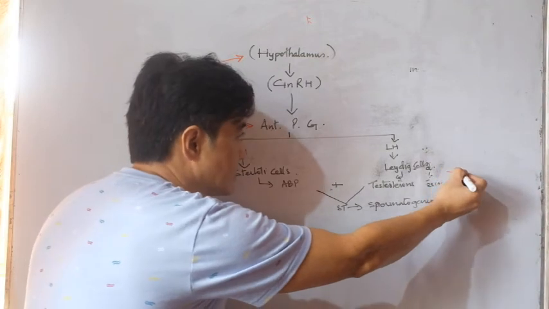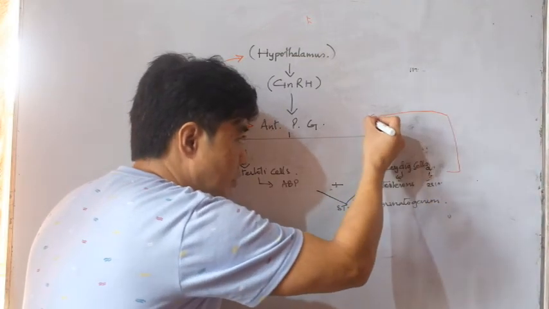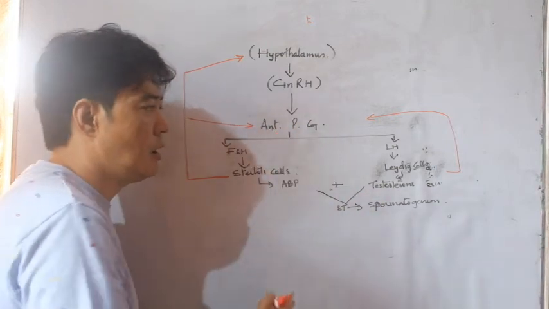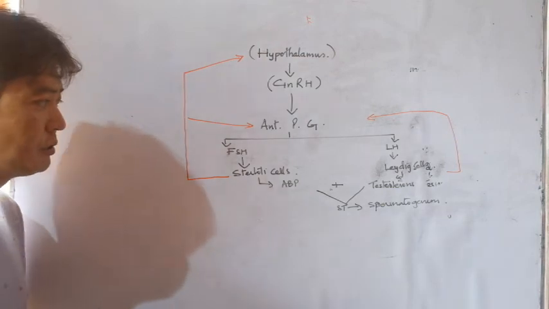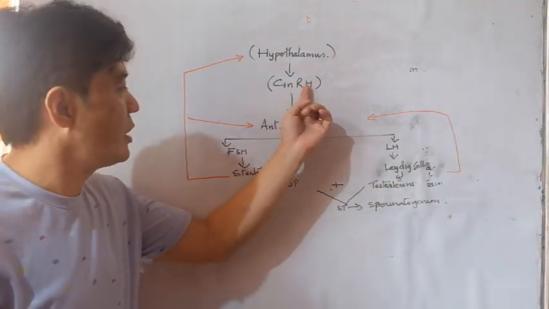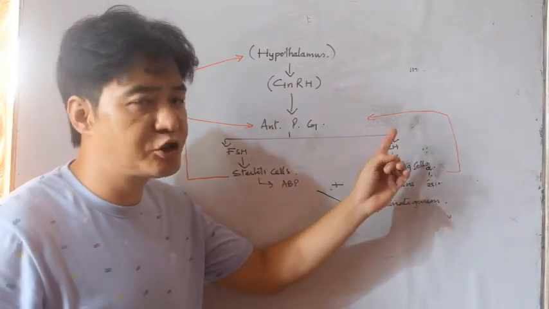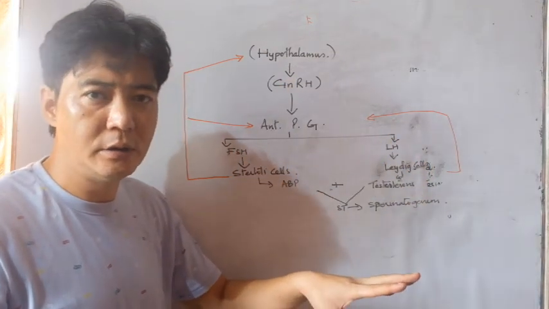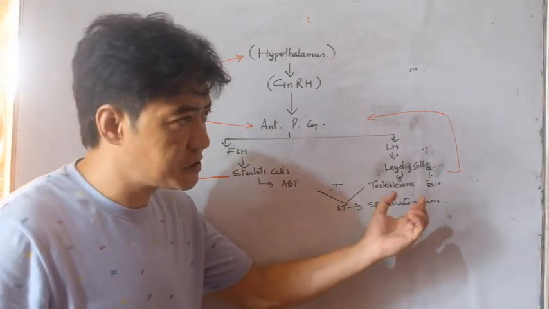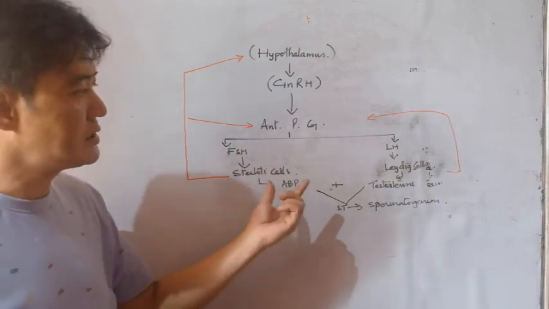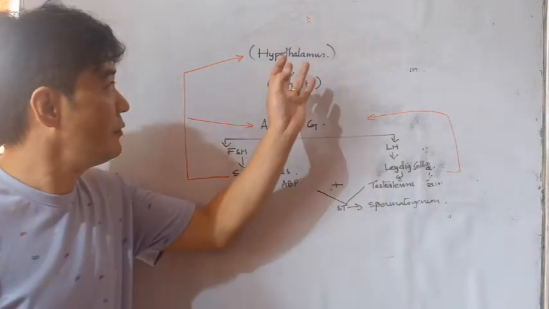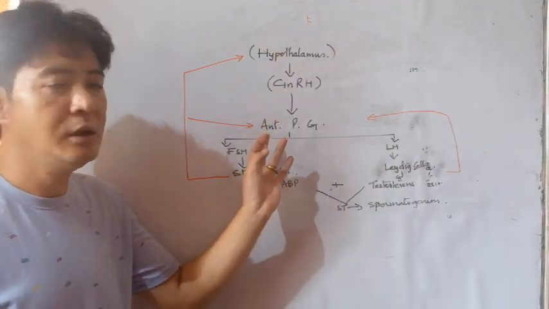Leydig cells also produce inhibin hormone which deactivates the function of only anterior pituitary gland. Means that during the time of spermatogenesis, the production of GnRH, FSH and LH has to be stopped or delayed. So, as soon as the spermatogenesis starts, this Sertoli cells and Leydig cells produce inhibin hormone which deactivates the function of hypothalamus and anterior pituitary gland.